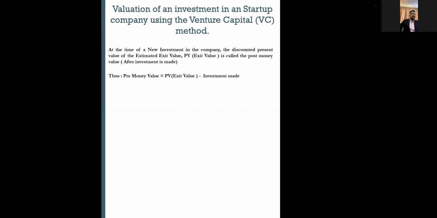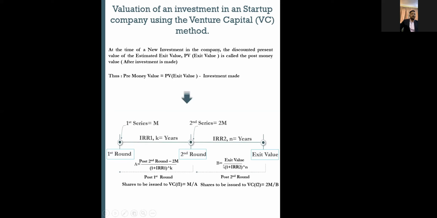So this valuation perspective is basically from an investor's point of view, where there will be a potential exit scenario. So how would you compute the pre-money valuation in this kind of situation, where there will be an exit value? How do you determine this exit value and what's the investment made? The pre-money valuation would be the exit value minus the investment made.